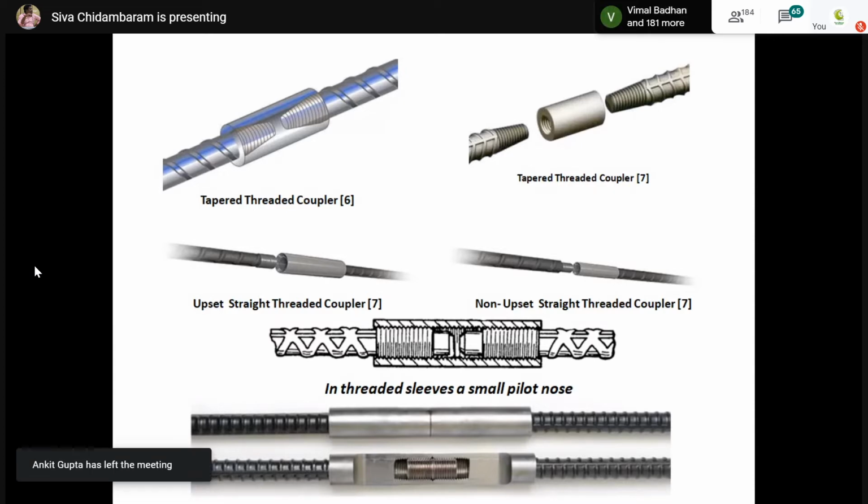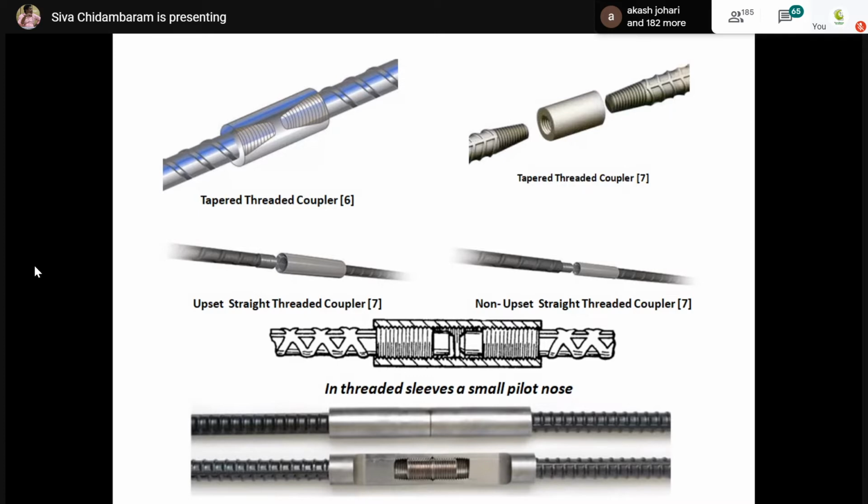Okay, so now when I'm threading the coupler, I have to make the threaded portion in an inclined way. Then I have to connect the threaded coupler like this. This will solve the purpose. But actually, what is happening? This is the invention made by the inventor. So according to the inventor, we have to make a coupler like this.